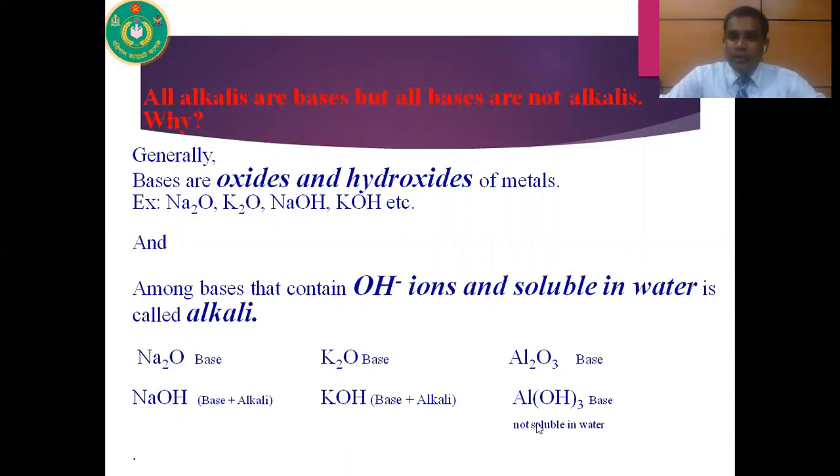But in the case of aluminum hydroxide, it contains hydroxide of aluminum, but it is not soluble in water. That's why it is only a base, not an alkali. So a compound that is an alkali must contain hydroxide ion and must be soluble in water. These are the two conditions for alkali. So we can say that all alkalis are bases, but all bases are not alkalis.